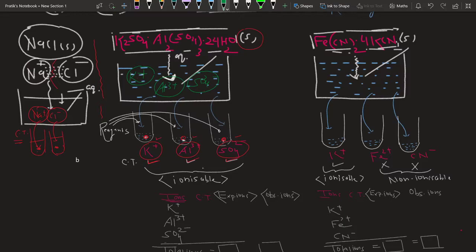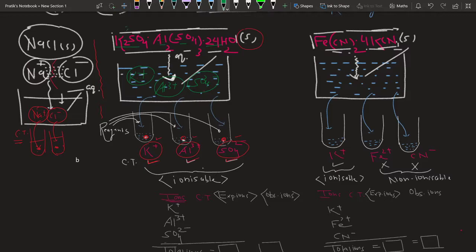Student, if you see K+, Al3+ and SO4 2- ions, when they were in the solid state, these were very stable and strongly held with each other. But the moment they were taken into water, the ionization clearly indicates the bond between K+, Al3+ and SO4 2- has broken.